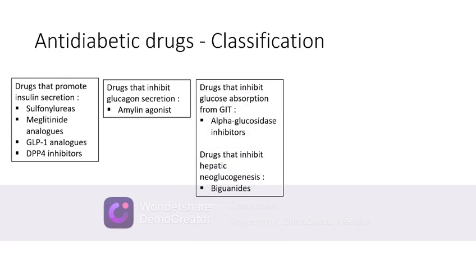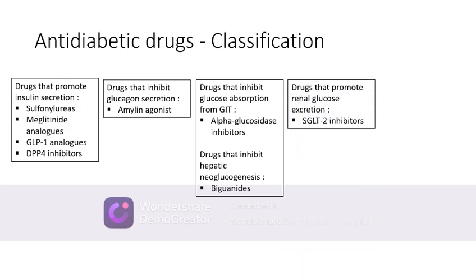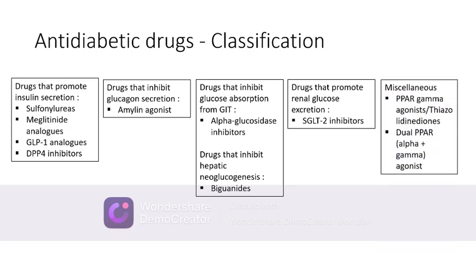Drugs that inhibit glucose absorption from the GIT include alpha-glucosidase inhibitors, and drugs that inhibit hepatic neoglucogenesis include biguanides like metformin. Drugs that promote renal glucose excretion include SGLT2 inhibitors. And some miscellaneous drugs include PPAR gamma agonists or thiazolidinediones, and the dual PPAR alpha and gamma agonist, which is saroglitazar.